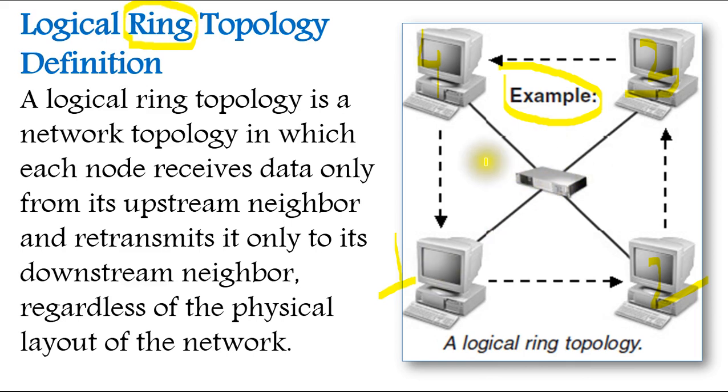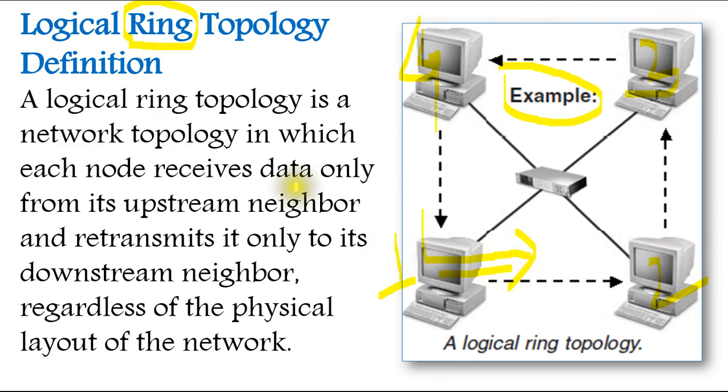One node will be your upstream node and the second will be your downstream. The upstream node will transmit data to downstream, and then that downstream node will retransmit that data to one more downstream, like that. So 1, 2, 3, 4 it will happen.